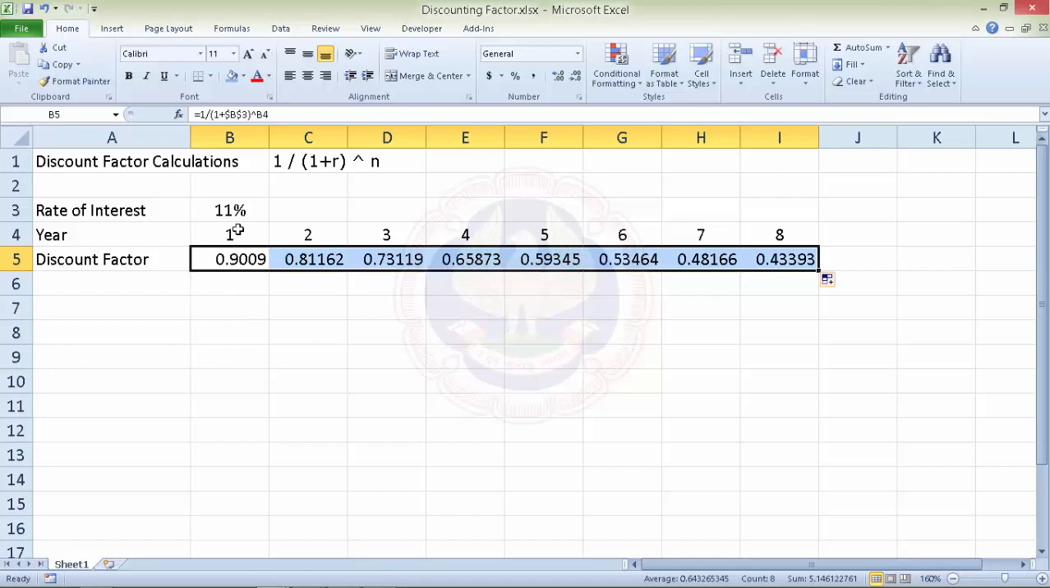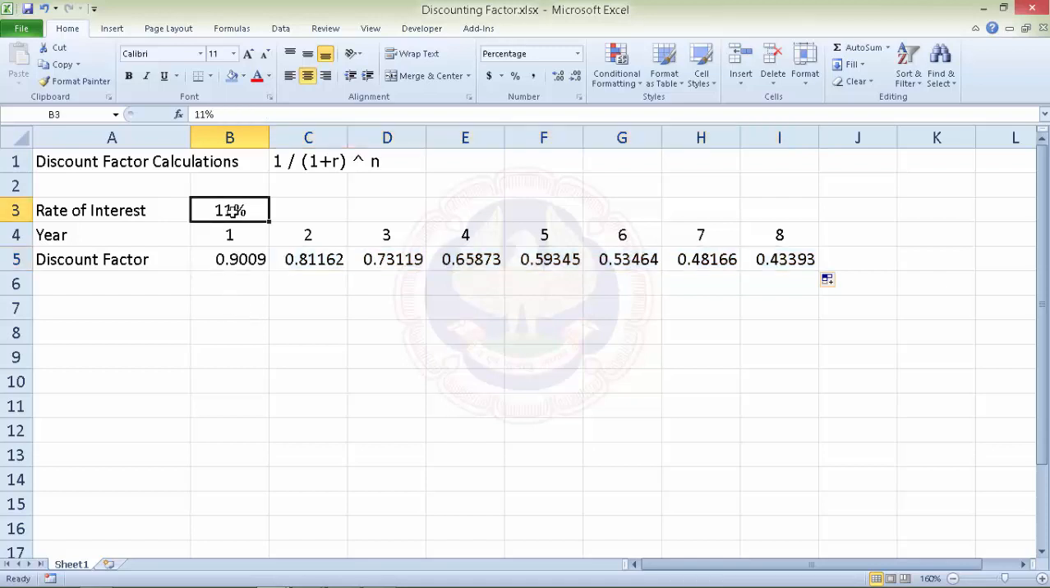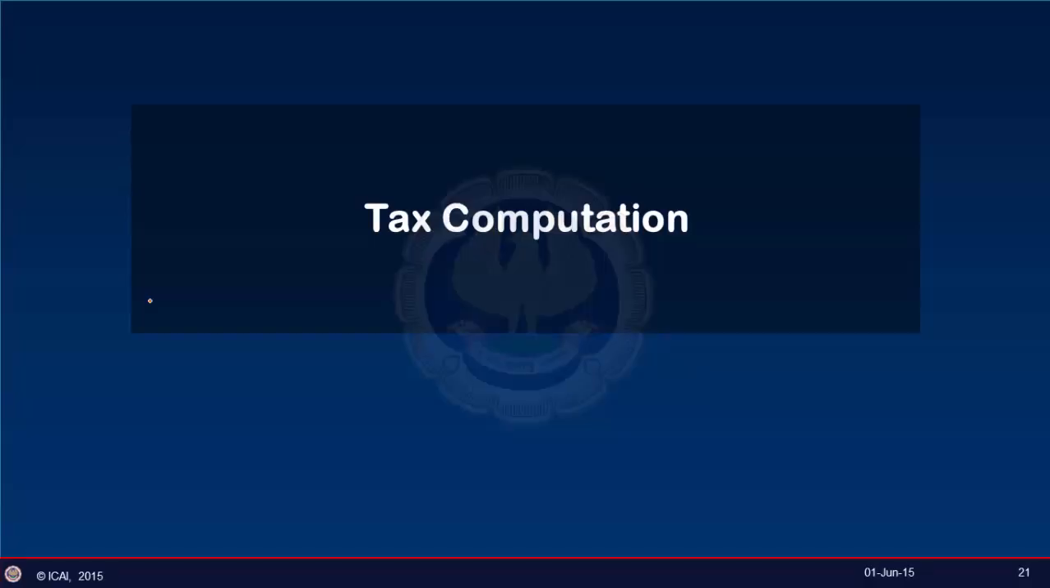Now, if we change this formula from 11 to 10, then we can very easily get a discounting factor for 10%. So friends, we have learned how we can use Excel again to find the discounting factor. Now, Excel can be conveniently used for preparation of tax computations. Let's prepare a tax computation sheet using some of the Excel features.